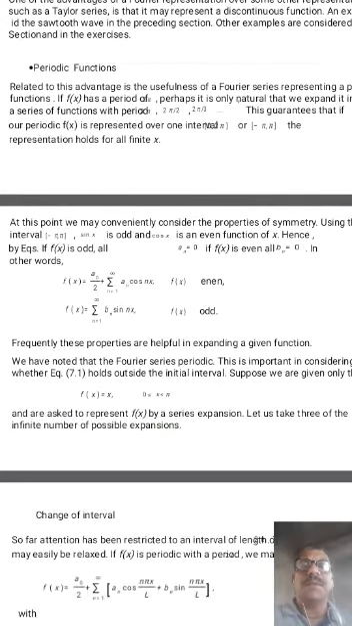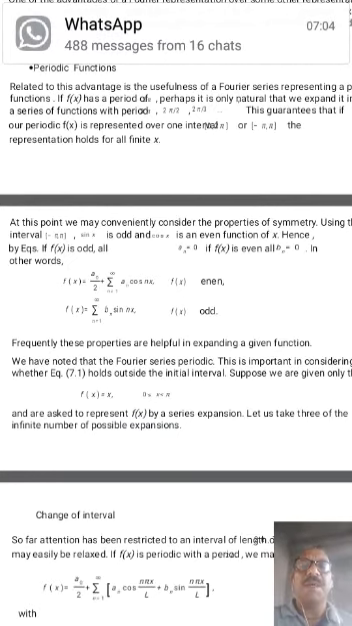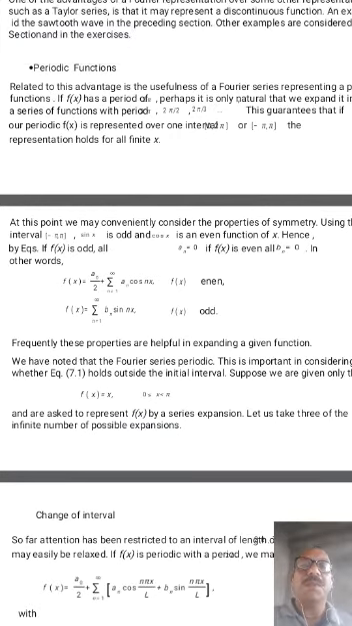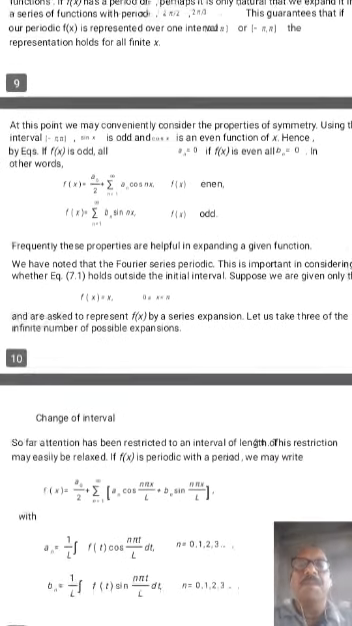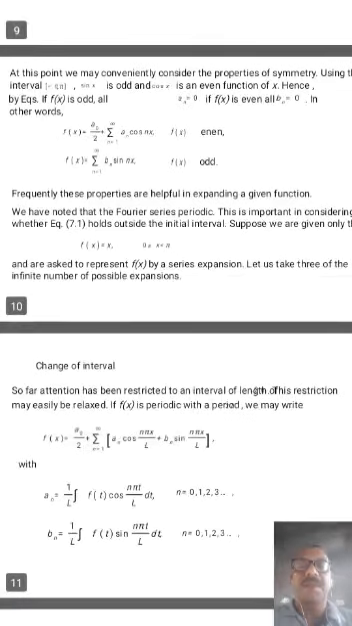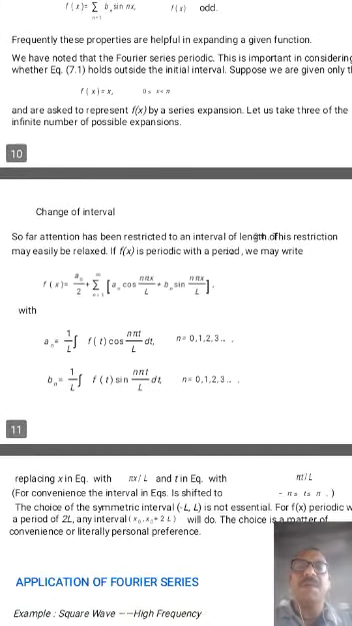This is the formula. When the function is even, f(x) can be written as a0/2 plus summation n equal to 1 to infinity an cos nx, since bn is 0. Similarly, if f(x) is an odd function, f(x) can be written as summation n equal to 1 to infinity bn sin nx. This is the example: if f(x) equal to x, this is the formula again.